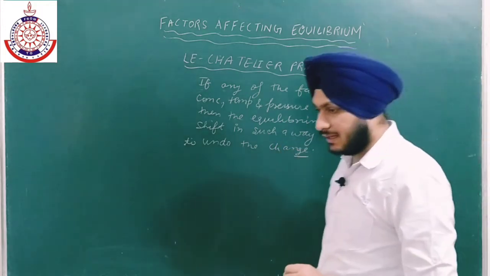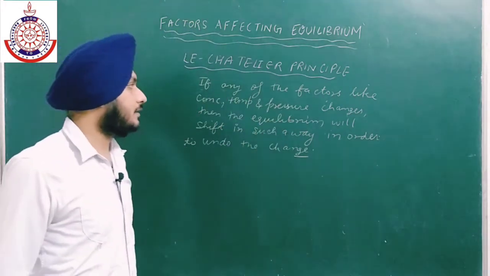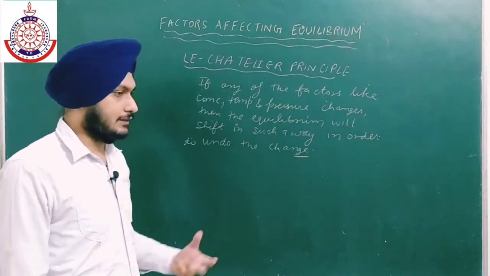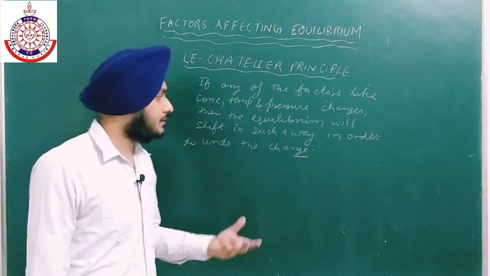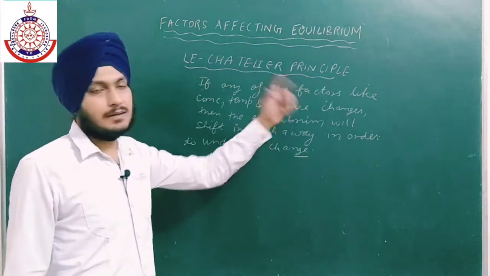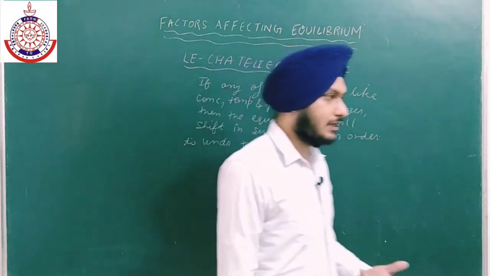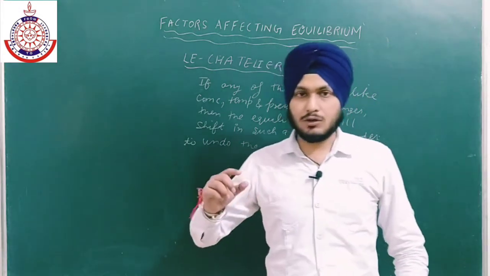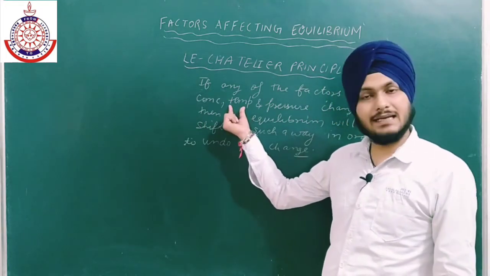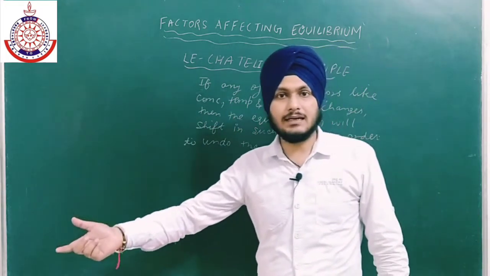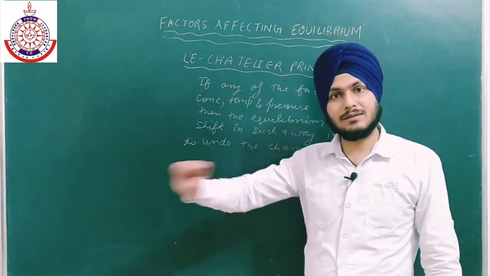Okay, so what is the meaning of this definition? Le-Chatelier principle says if any of the factors like concentration, temperature or pressure changes, then the equilibrium will shift in that direction such that the change will be reversed. For example, if I'm increasing the concentration, the equilibrium will go towards that side where the concentration is decreasing, and if I increase the temperature, the equilibrium will shift in that direction where the change is undone.